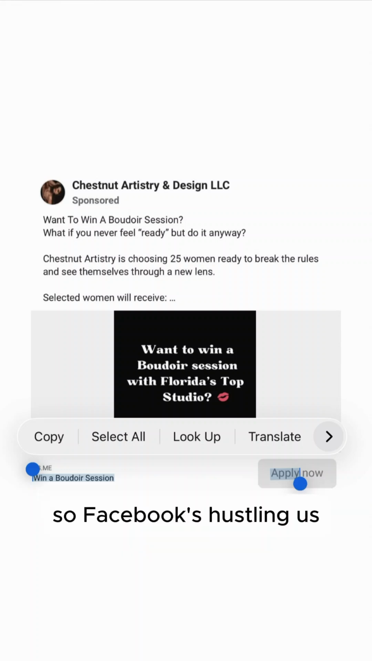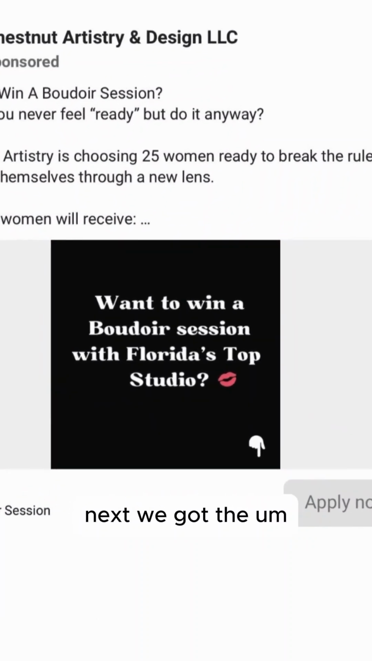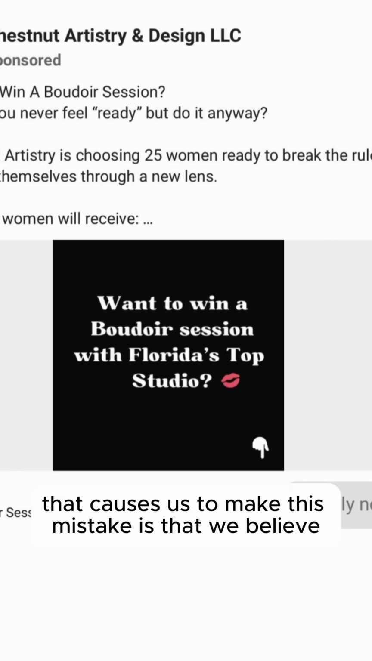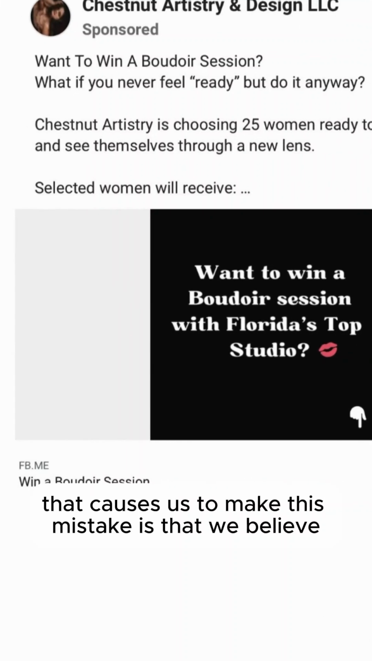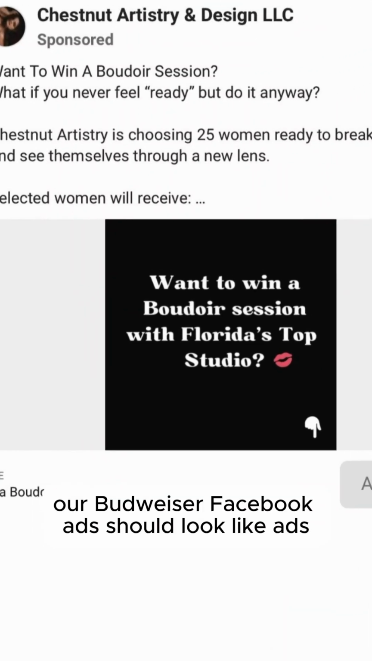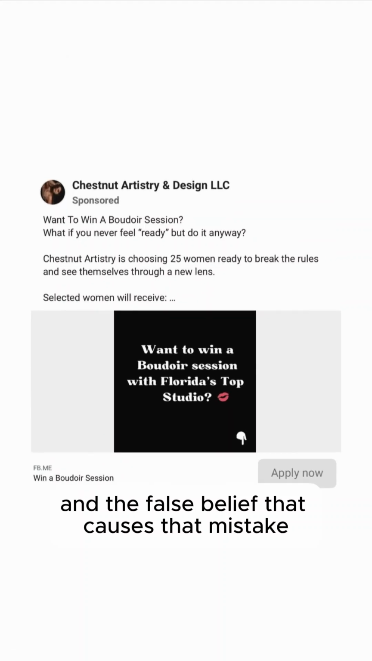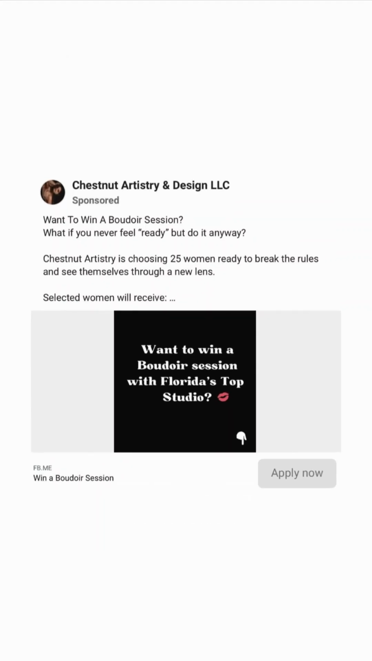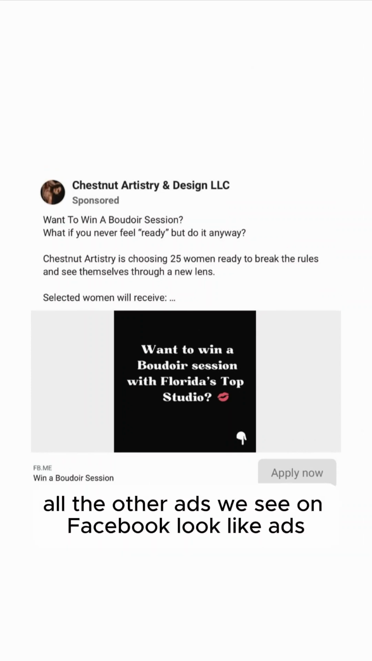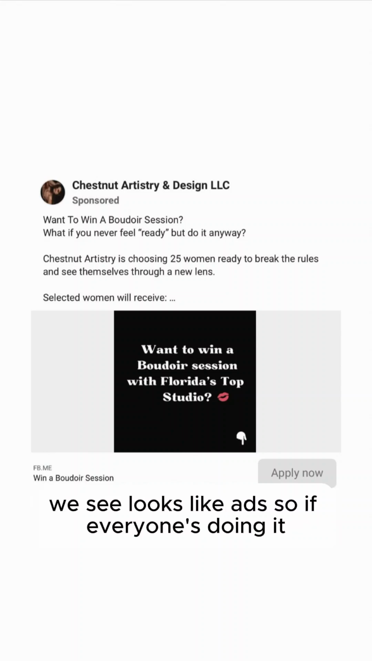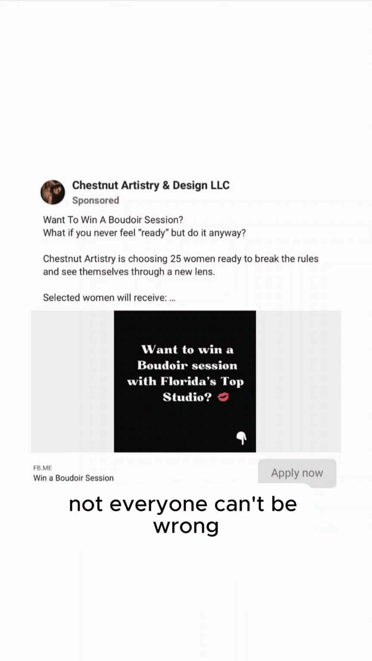So Facebook's hustling us. Next, we look at the creative, looking at the photo. We've got the looks-like-an-ad mistake. The false belief that causes us to make this mistake is that we believe our Boudoir Facebook ads should look like ads. And that belief comes from the fact that basically all the other ads we see on Facebook look like ads. All the other Boudoir Facebook ads we see look like ads. So if everyone's doing it, everyone can't be wrong, can they?